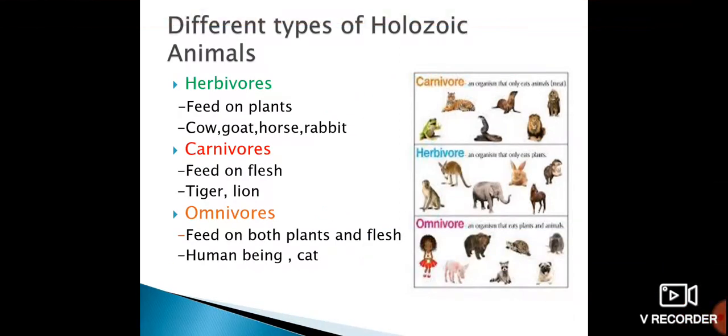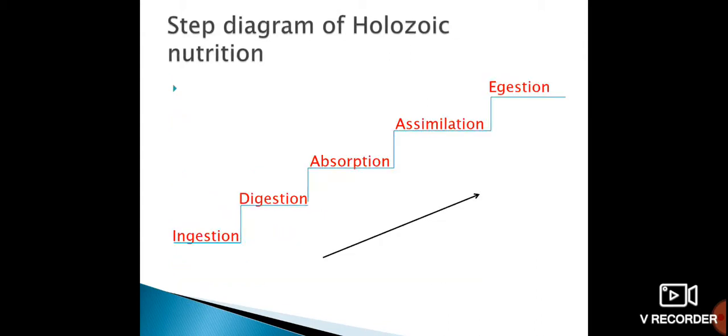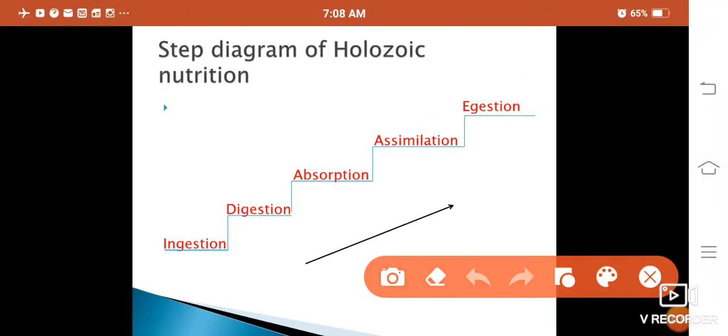This is the basic thing. Now, holozoic nutrition involves some steps, mainly five steps, which are most important. You can see the steps in this diagram.